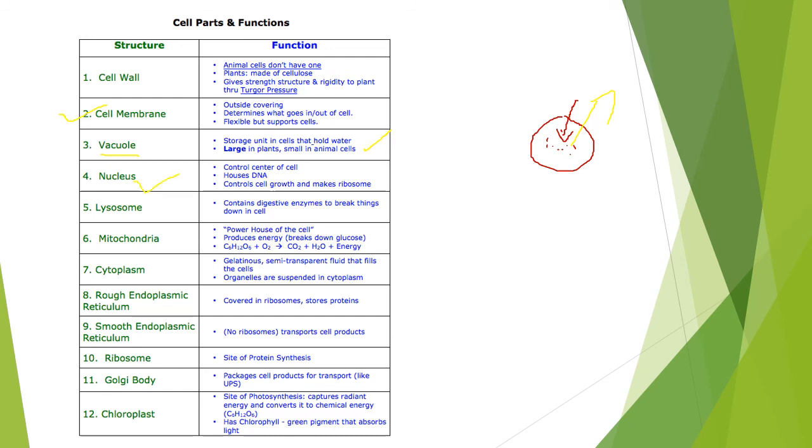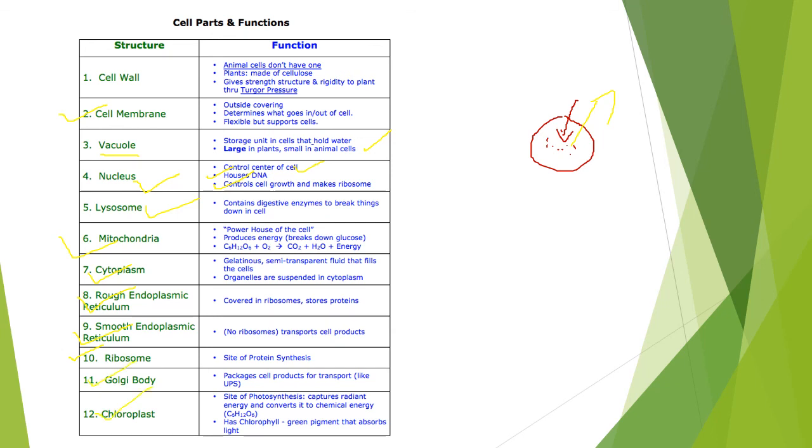Next one is the nucleus. It is a very important part of the cell, called the control center of the cell. It houses DNA. You have heard about the term DNA. DNA is deoxyribonucleic acid. This DNA is very important in our body and has various functions. It also controls cell growth and makes ribosomes. In the same way, there is the lysosome. All these things you do not have to study in detail, but you need to know the names. Lysosomes, mitochondria, cytoplasm, rough endoplasmic reticulum, smooth endoplasmic reticulum, ribosomes, then Golgi bodies and chloroplast.